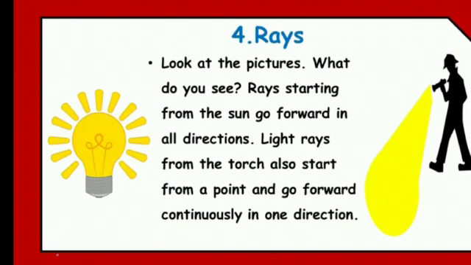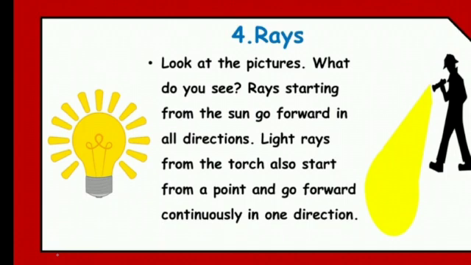Rays starting from the sun go forward in all directions. Light rays from the torch also start from a point and go forward continuously in one direction. Whatever light is coming from the bulb, you can see the different directions of the rays of the light, and it goes in a straight direction. The light that comes out of the bulb goes in a straight direction. It does not go in a zigzag way. It goes in a straight direction. So those are the rays of the light.